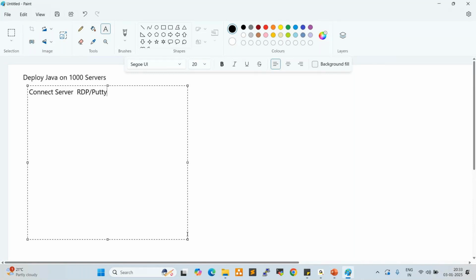If the server is a Linux server, we can connect using PuTTY. PuTTY is the interface. If the server is a Windows server, we can connect through RDP, remote desktop, right? Once we connect to the server, after that we need to log in to the server using username and password, right? Once we log into the server, we need to check whether Java is installed or not. If Java is not installed, we need to install Java.